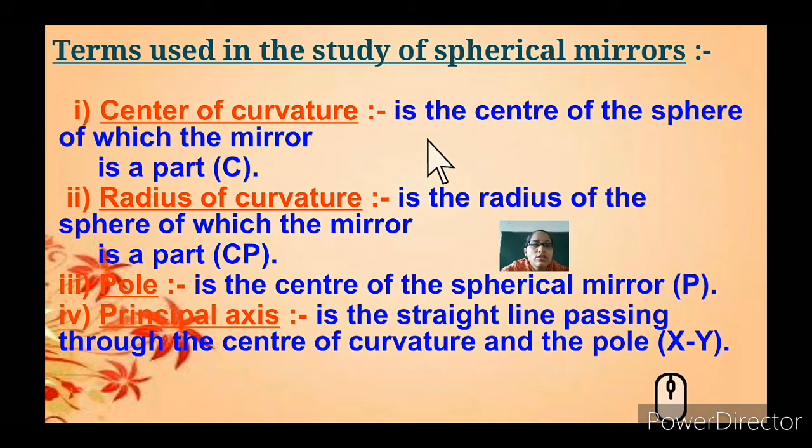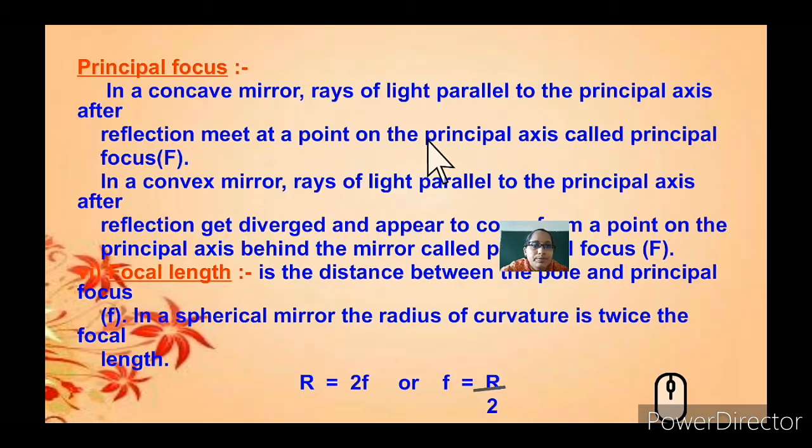Let's understand what the pole is. It is the center of the spherical mirror, a point located at the center of the mirror. Then what is the principal axis? It is a straight line passing through the center of curvature, that is the center of the sphere of the mirror, and the pole. The pole is the center of the spherical mirror.